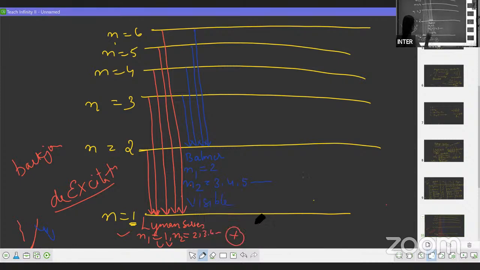Next क्या है? Paschen series. What is the Paschen series? The electron falls from any higher orbit to the third orbit. So this is called the Paschen series. So N1 क्या है यहाँ पे?